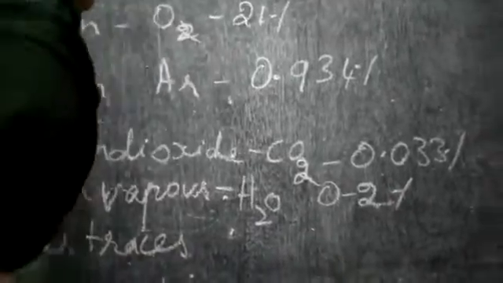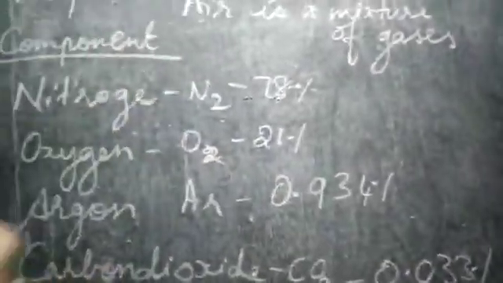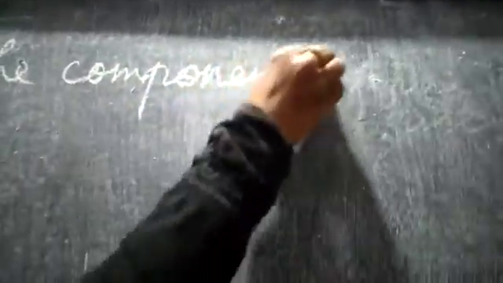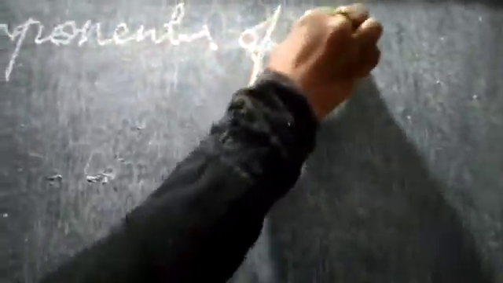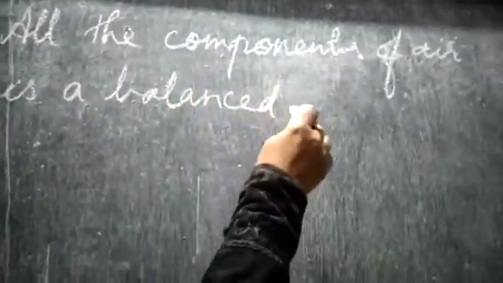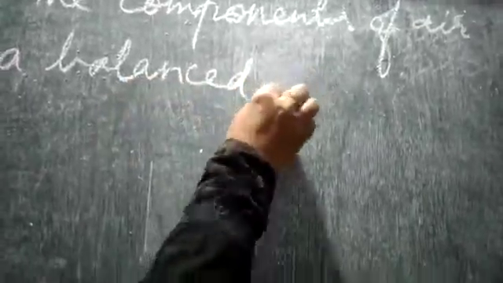So if you see nitrogen, it is 78%, which is needed for plants. All the components of air, all the components meaning the gases. I told you air is a mixture of gases, right? All the components of air are in a balanced state. That means I told nitrogen is 78, carbon dioxide is 0.033, and oxygen is 21%. It is in a balanced state.